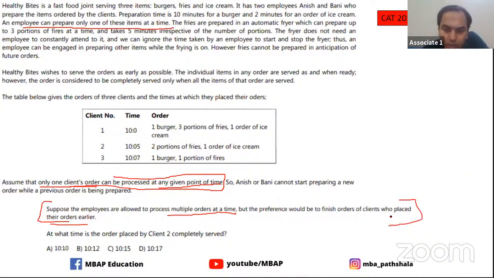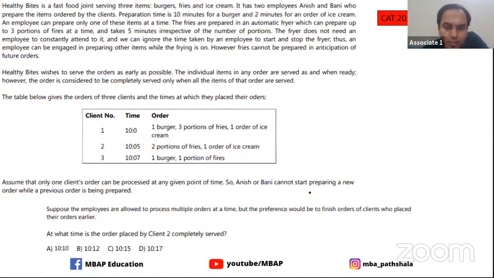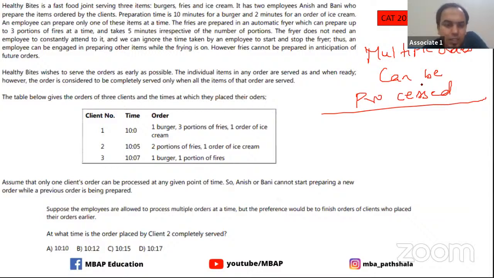This is what is given to you here. If you guys can read it properly, if not you can just maximize your window or screen. So it is written that now I can serve multiple orders. I'll just clear my screen so that you guys can make sense of it. So now this is a case where multiple orders can be processed. This is basically the thing which is given to you in this question. So let's check what we can do here.